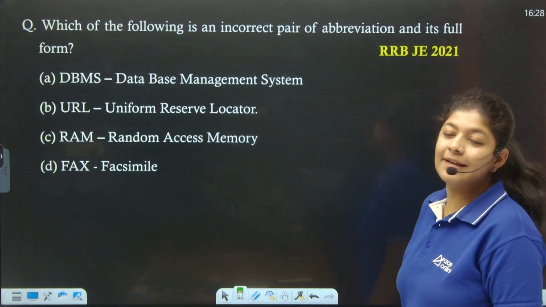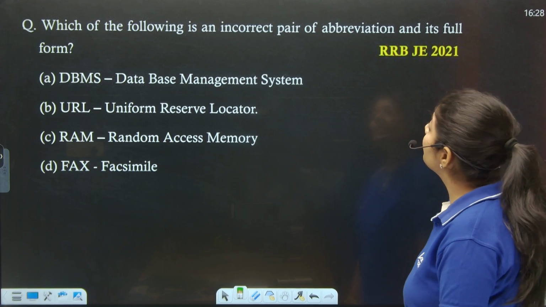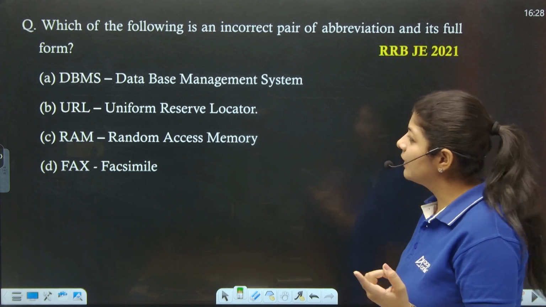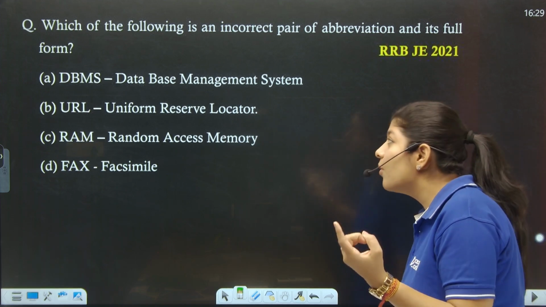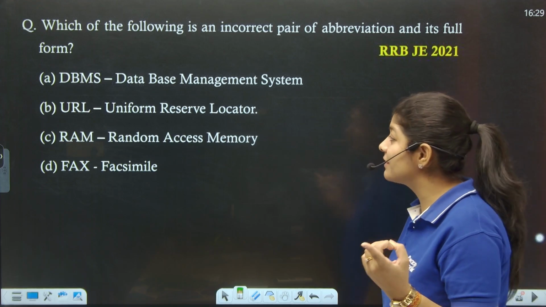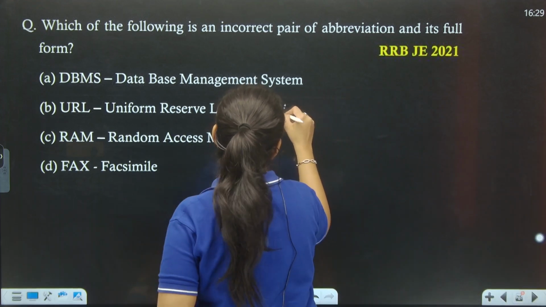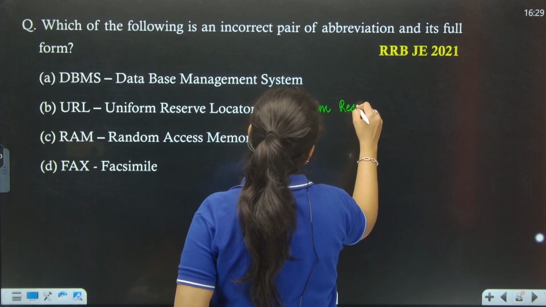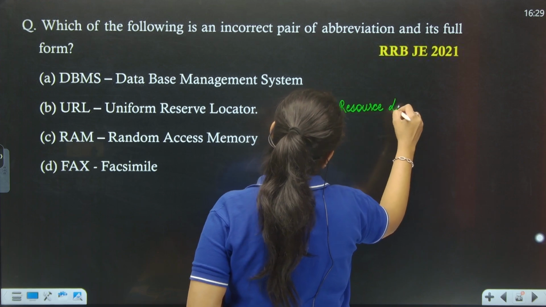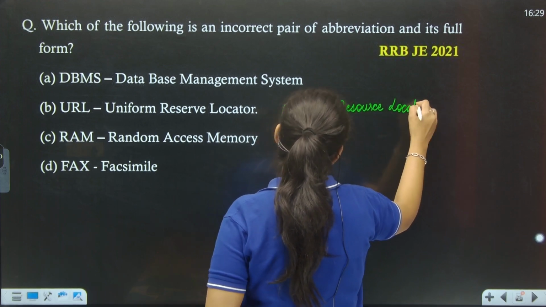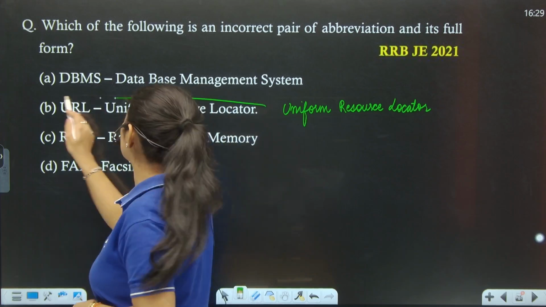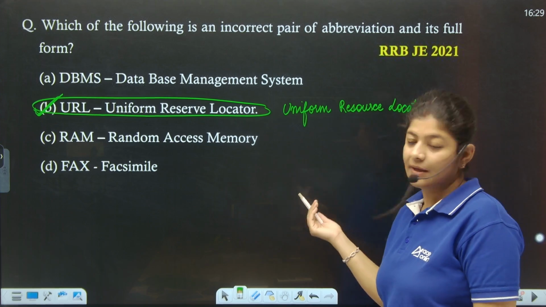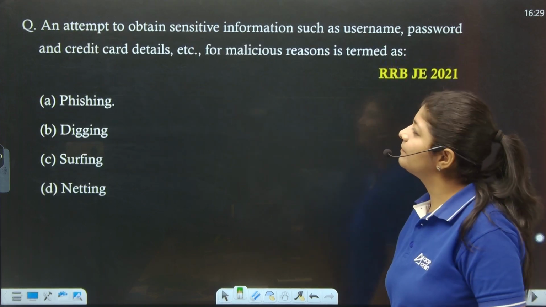The next question says, which of the following is an incorrect pair of abbreviation and its full form? DBMS, database management system, it's correct. URL, uniform resource locator, not reserve locator. So basically the incorrect one is your option number B. RAM, random access memory, yes. Facsimile, that's correct, right? Next.